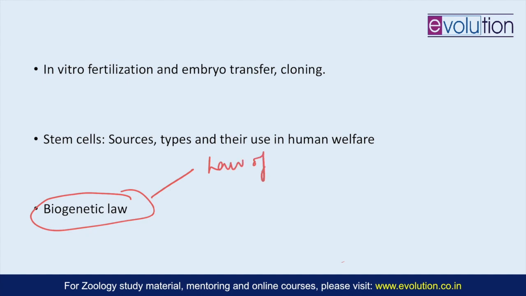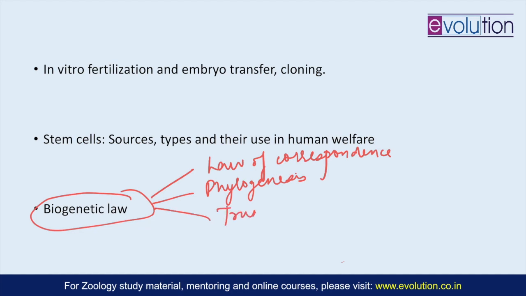Haeckel gave three assumptions for the biogenetic law, and the first was the law of correspondence. The second was that phylogenesis in an animal must occur by addition of new characters to the end of the normal developmental process. And the third principle was the principle of truncation.